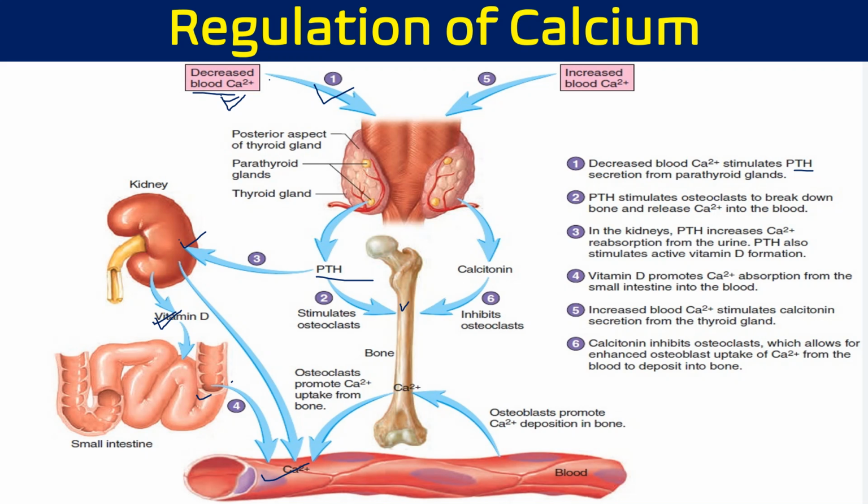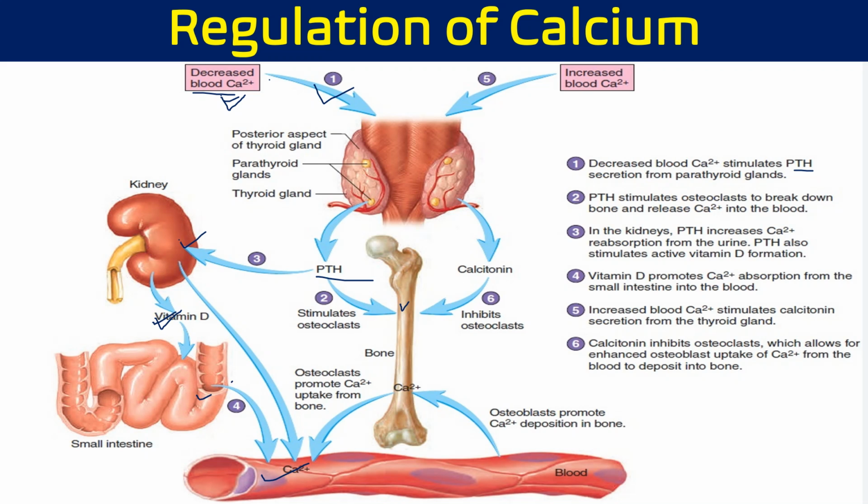When it is working on the bones, normally it is going to increase the osteoclast cells and promote calcium release from the bone. Ultimately, it will reach the blood circulation. So this is how these two hormones, PTH and vitamin D, work for calcium.